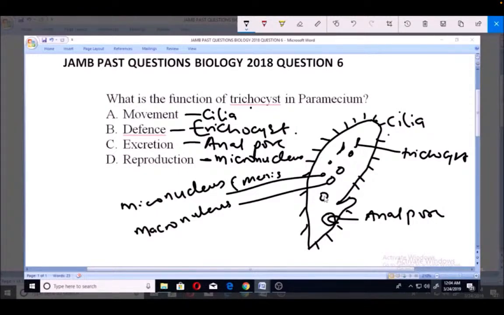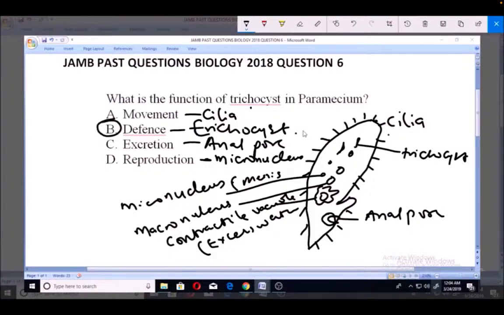Also important to note in the paramecium is what we call the contractile vacuole. This is also used for excretion, but it's actually for excreting excess water. Use it to remove excess water. So from this, you can see that the answer is B. The trichocyst is actually for defense. That is what the trichocyst does. This is the trichocyst. It is used for defense, and that makes B the answer.